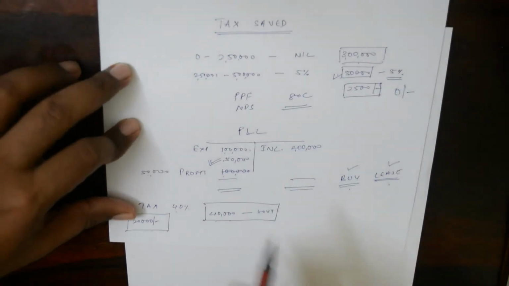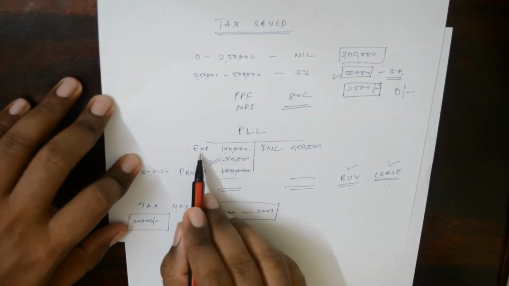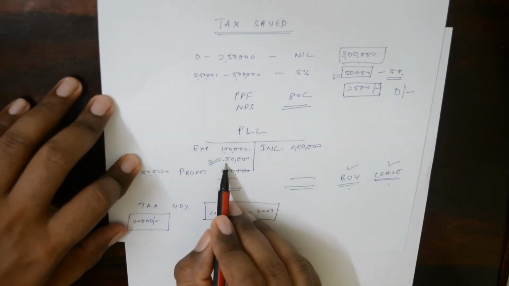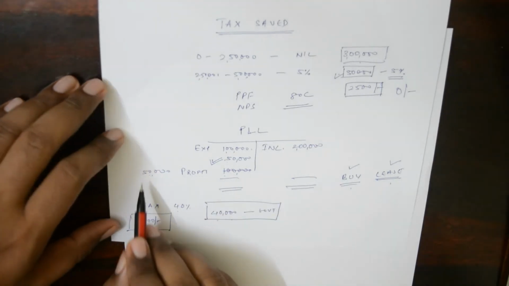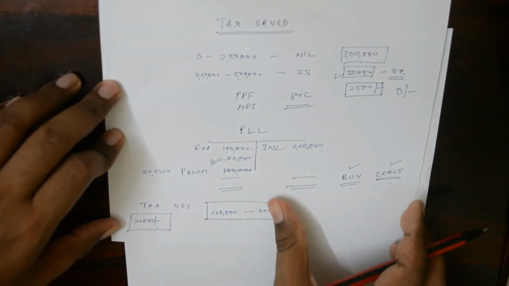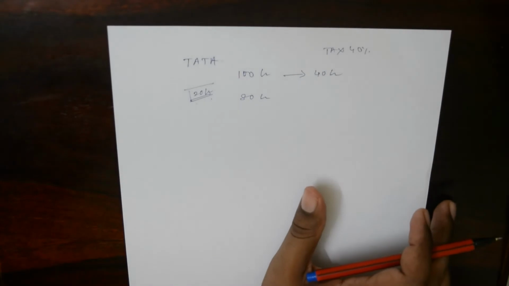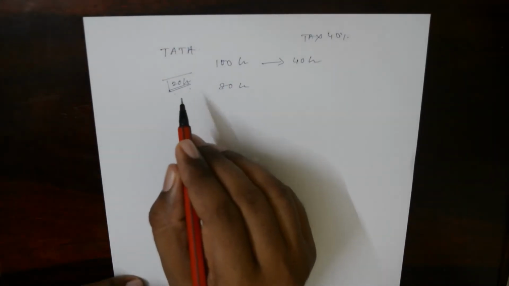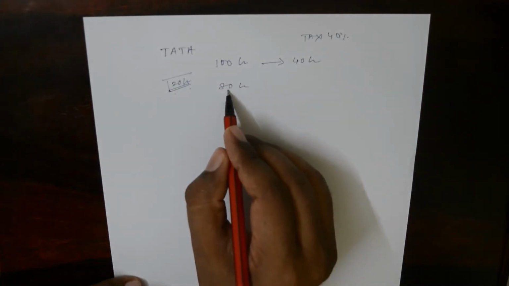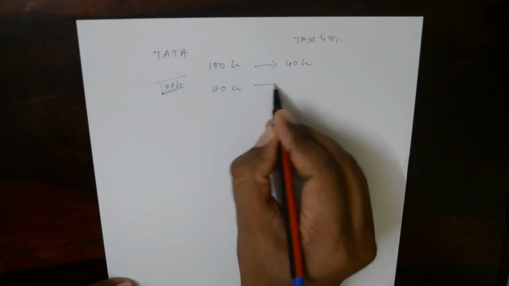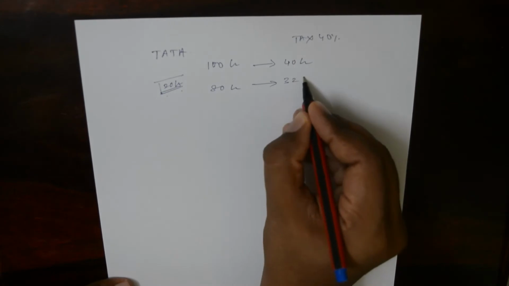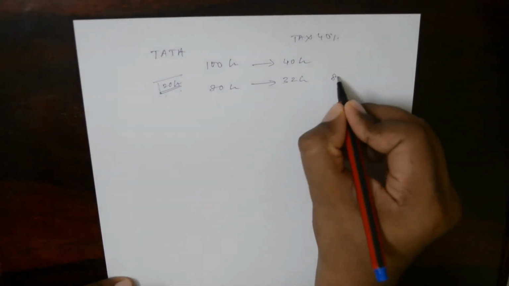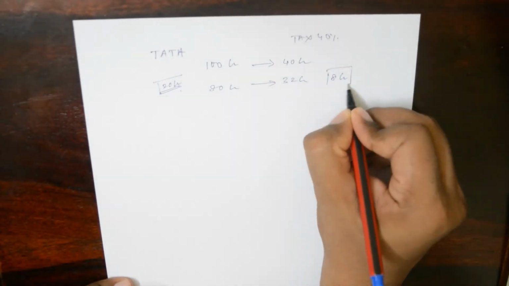Here I said expenses were 1 lakh. If you increase your expenses, your profits will reduce, and thereby you will be saving your tax, correct? The same thing is here. So suppose, since your expenses have increased, your profits have reduced to 80 crores. Thereby your tax has decreased to 32 crores, which means you have saved 8 crore tax.